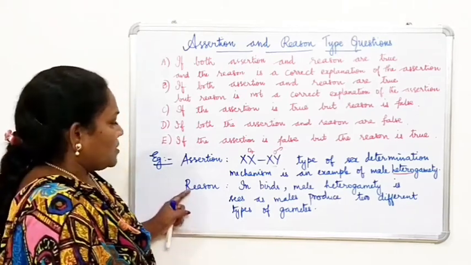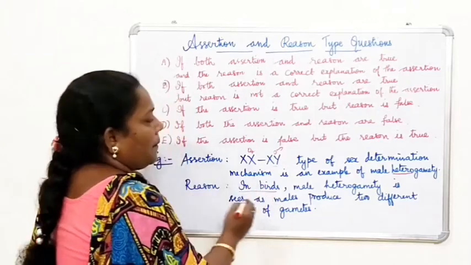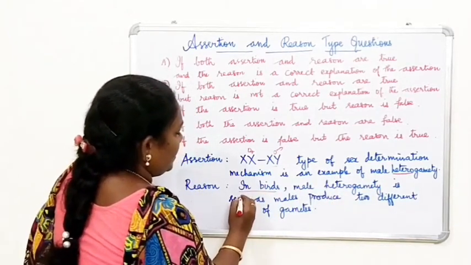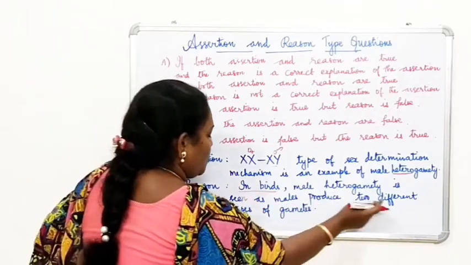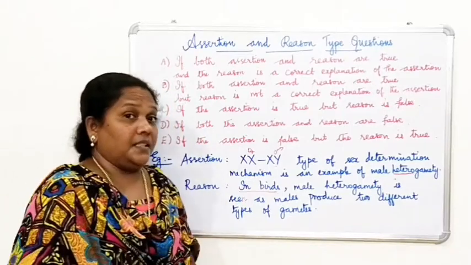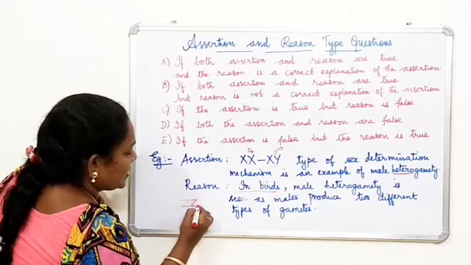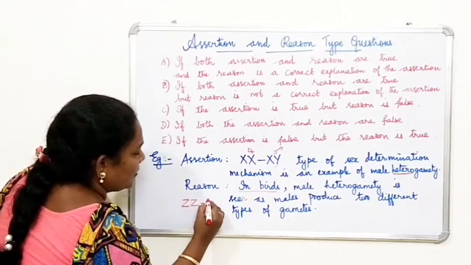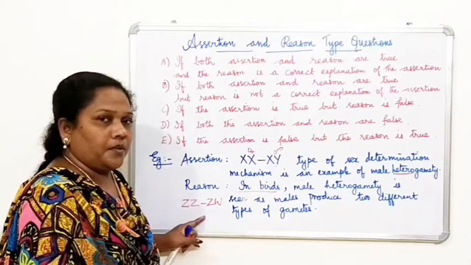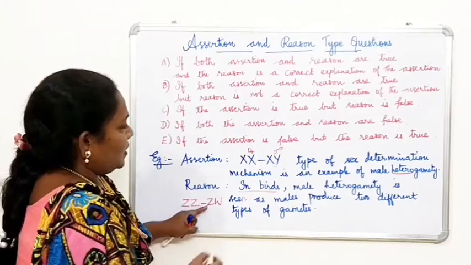Now just read the reason. In birds, male heterogamety is seen as males produce two different types of gametes. We have learned that in birds, the sex determination is ZW. Now, what is given here?